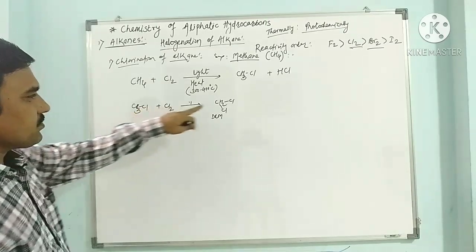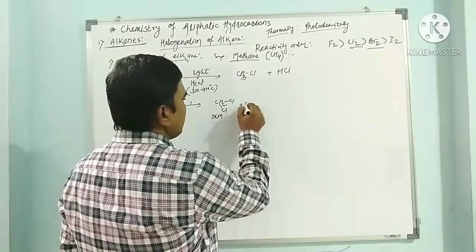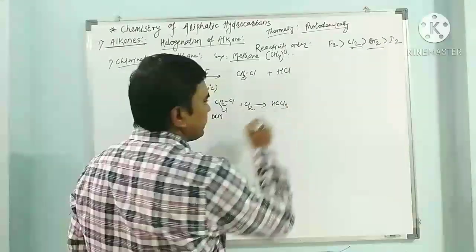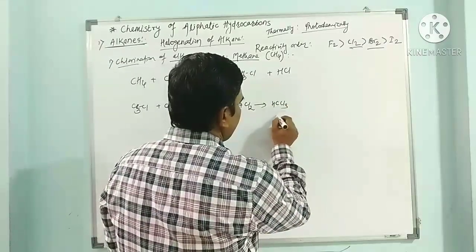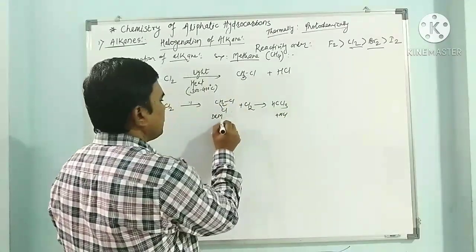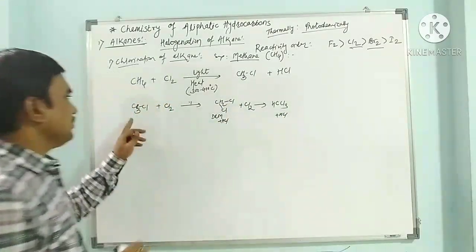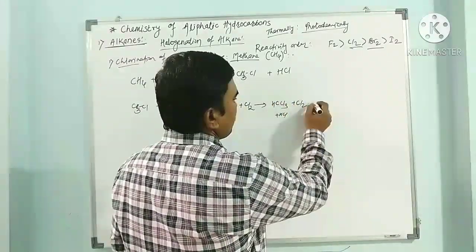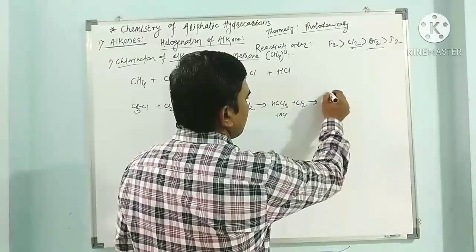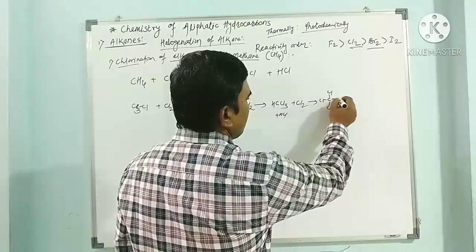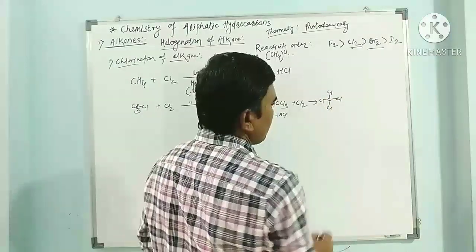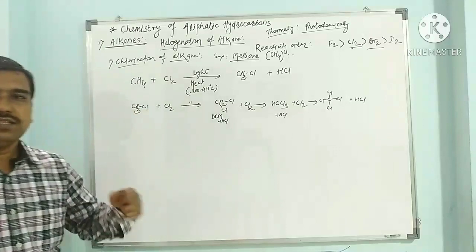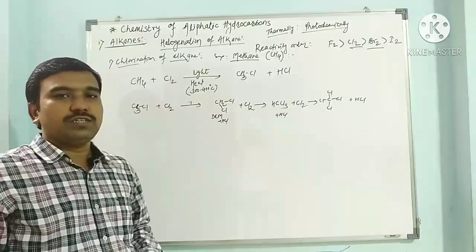Now further, this dichloromethane can react with Cl2 and gives CHCl3 plus HCl. Here again, plus HCl means HCl is lost. When it again reacts with Cl2, then it gives CCl4, carbon tetrachloride, plus HCl. So here polyhalogenation may also be possible.